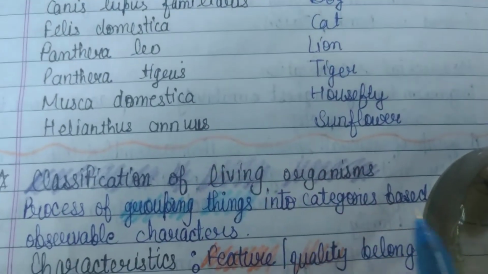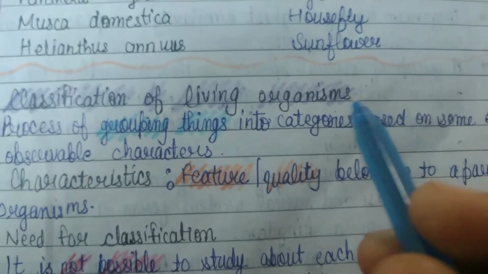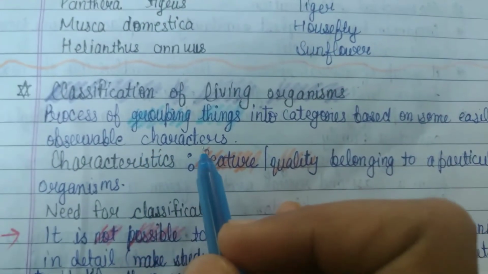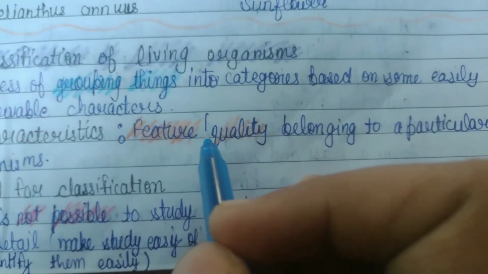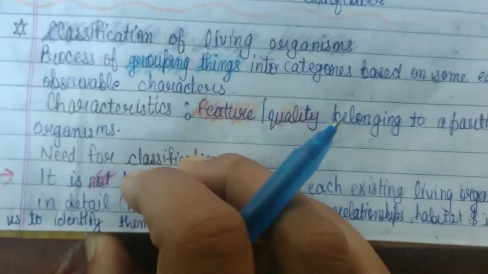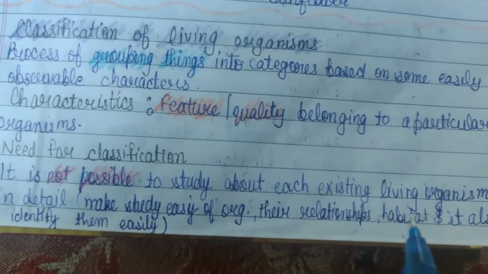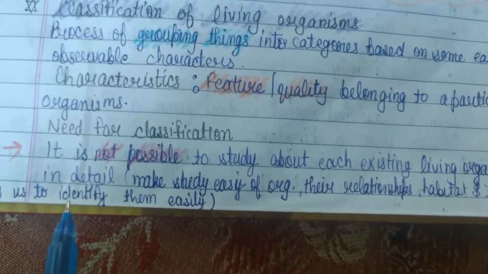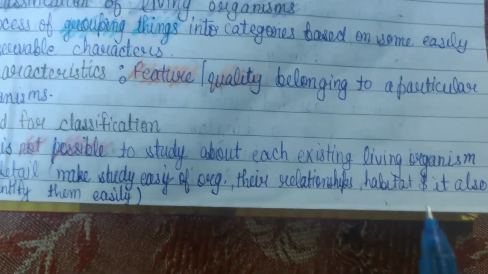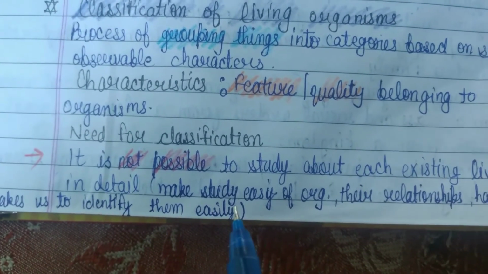Here the classification of living organisms is the process of grouping things into categories based on some easily observable characters. A characteristic is a feature or quality belonging to a particular organism. Now, need for classification. It is not possible to study each existing living organism in detail. Classification makes the study of organisms, their relationships, and habitat easy, and it also helps us identify them easily.